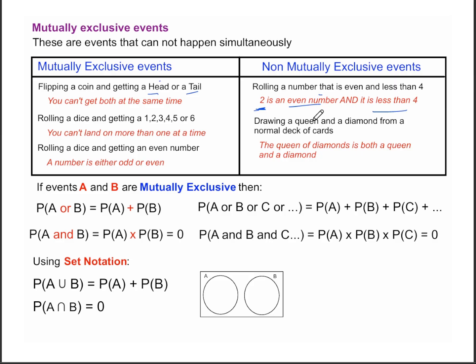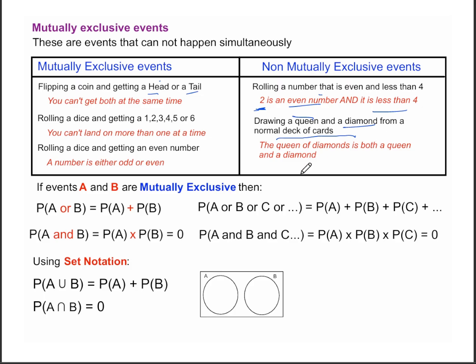Another one, drawing a queen and a diamond from a normal deck of cards. Well, you have a specific card that is the queen of diamonds, where you are fulfilling the first condition and you're fulfilling the second condition. So these two are not mutually exclusive events. Yes, if they told you drawing a red and a black card, those are mutually exclusive because you can't have a red and a black card at the same time.